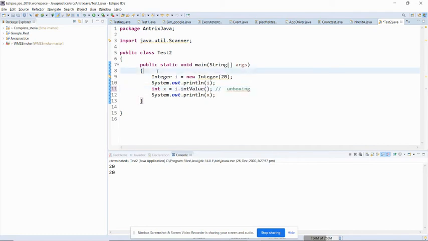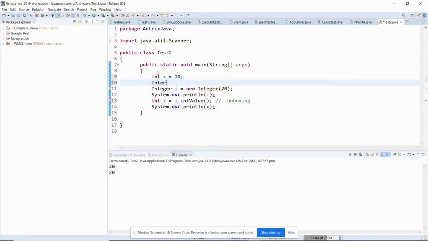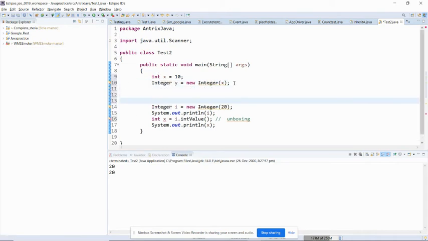Okay, and previously we did x is equal to 10, and then we passed the value of x to y. Okay, so this process that we have done here is known as autoboxing. Okay, this process is known as autoboxing.